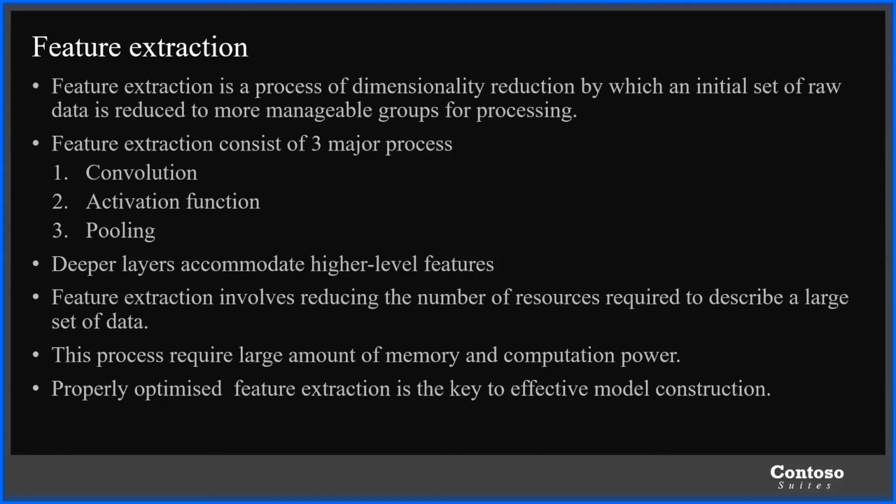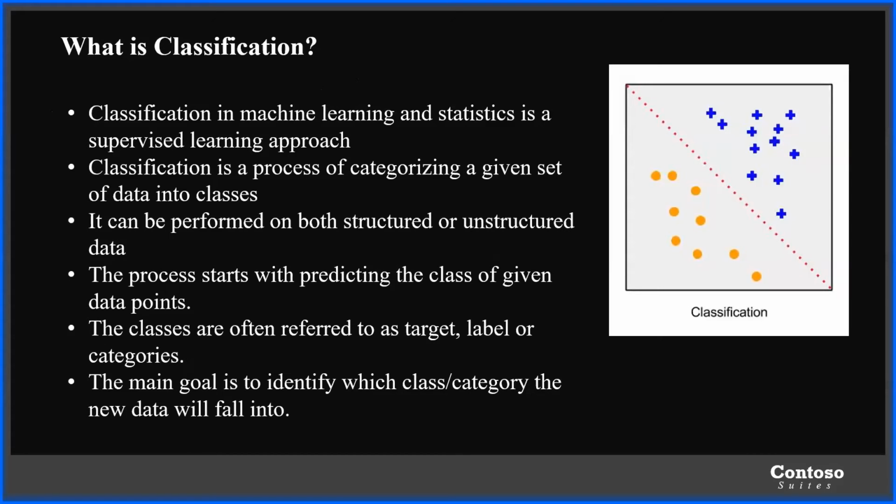What does that mean? Feature extraction is basically the most important part of image classification. It takes around 60 to 70% of computation power, and it takes a lot of time. Properly optimized feature extraction is the key to effective model construction. If the feature extraction is constructed in an optimized and correct manner, the entire model will be more effective than any other model. So next, what is classification?